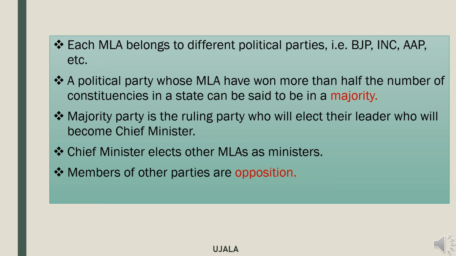But apart from those seats, there are other parties who have won only, suppose, 3 to 4 constituencies, or less than half the number. They will be the opposition party, who will also be MLAs of their constituencies, but will be the opposition party compared to the majority party.